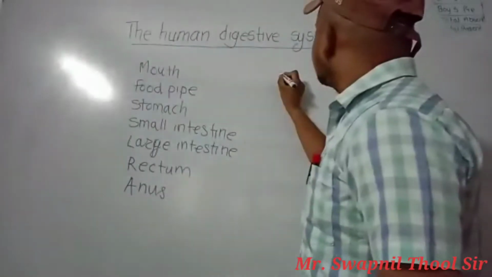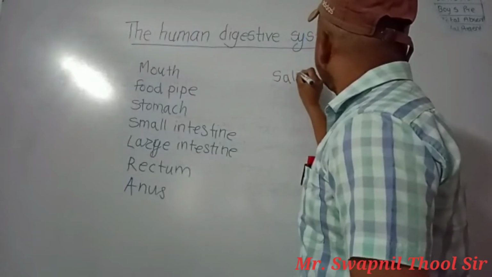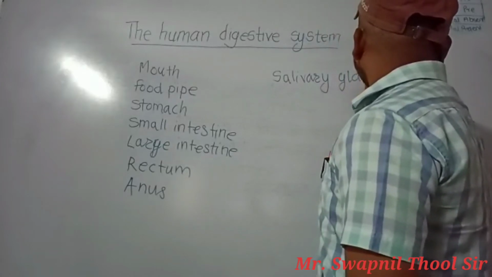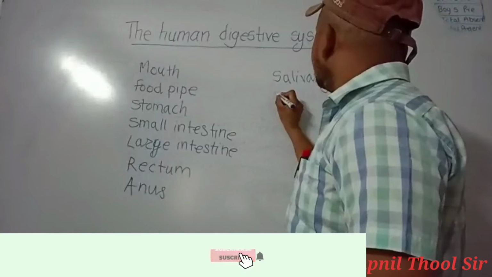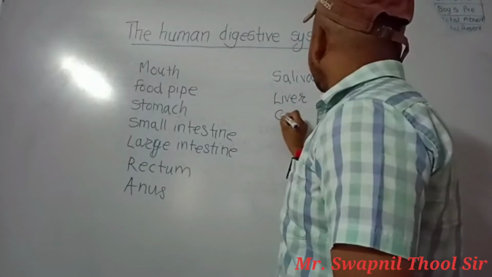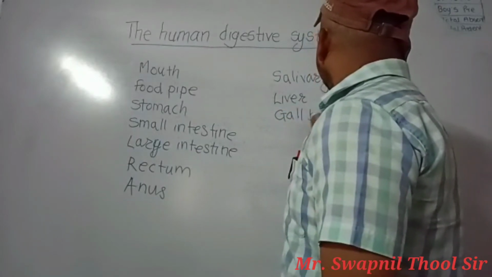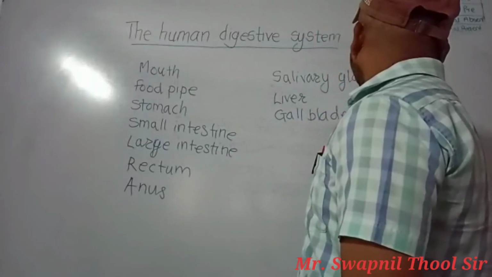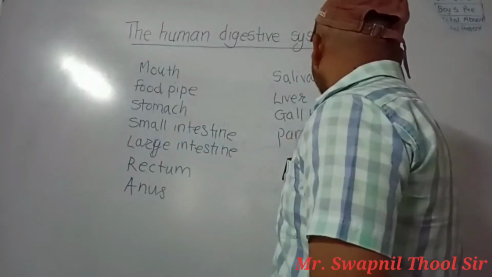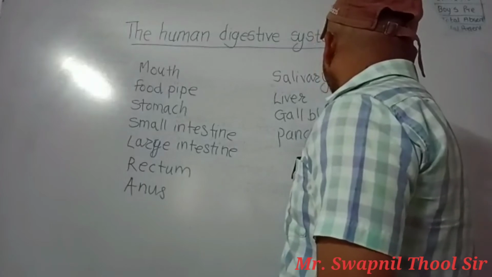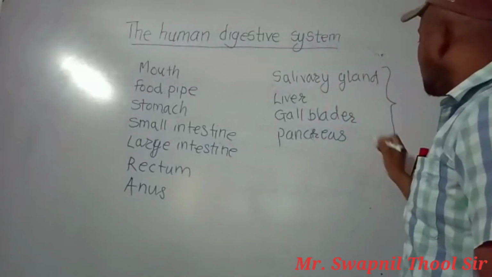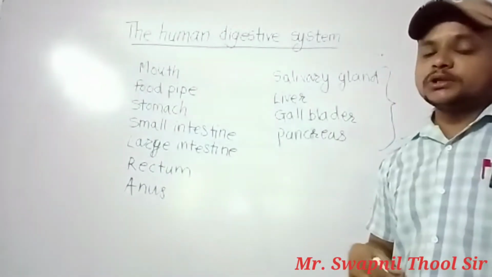Those glands are the salivary gland, then liver, then gallbladder, and pancreas. These are the glands which secrete the digestive juices, which help in the digestion process.